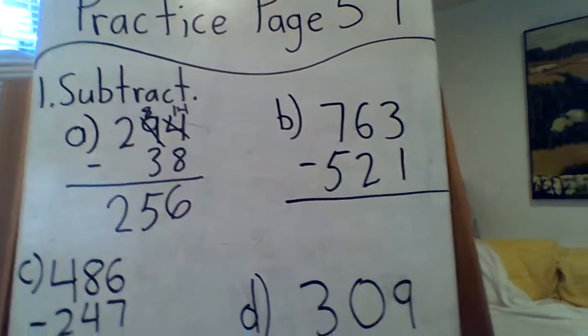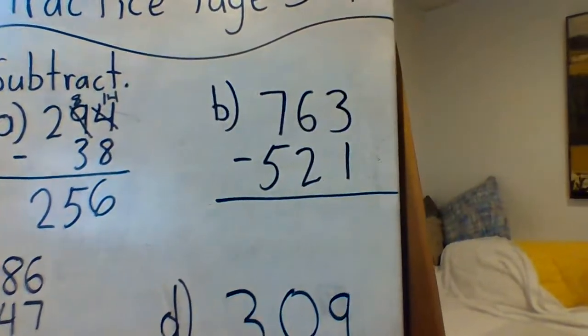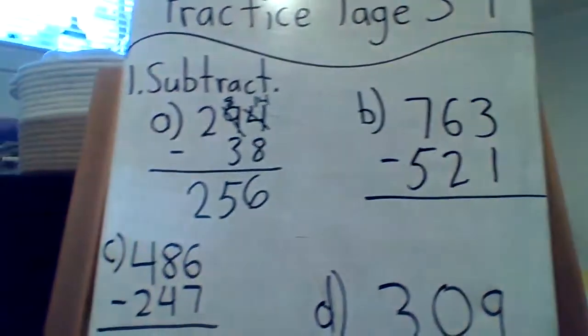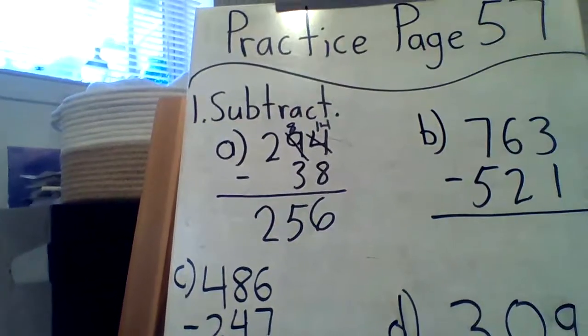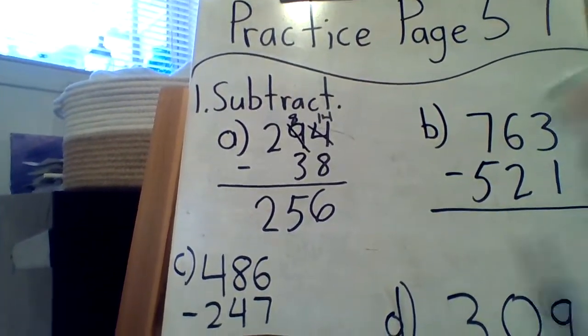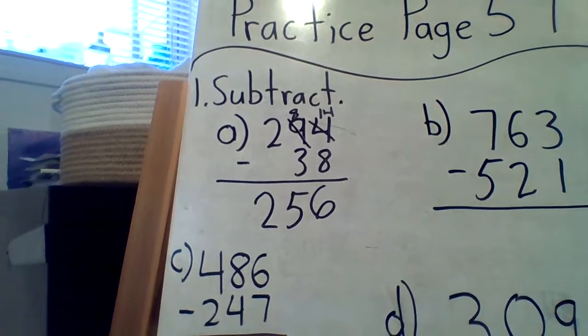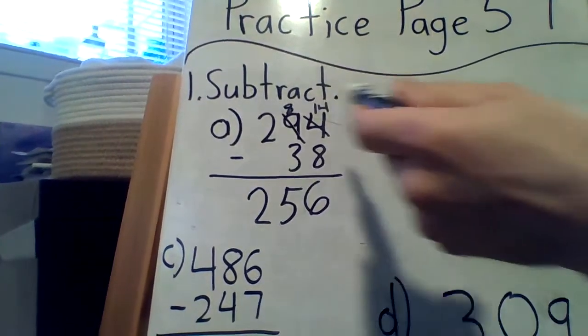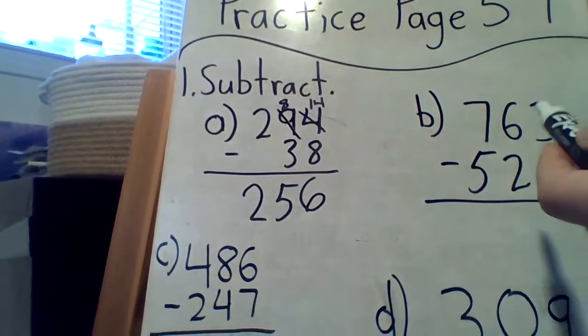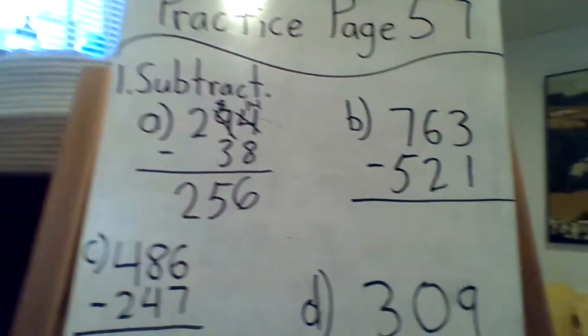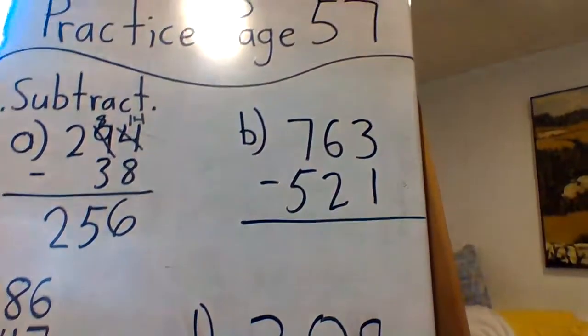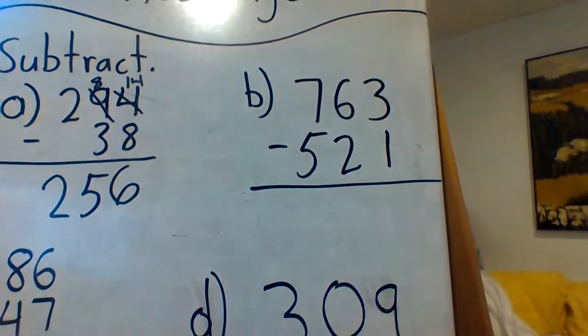To B. I always read the question, boys and girls, just kind of get in my head. Even if we go back to A, and you think, you have 294, you take away 38, does 256 make sense? That's about right. You had 294, you just took not that many away. Okay, so when you're reading these, make sure they make sense. Just like when you're reading a book, does it make sense? Sometimes you have to reread.